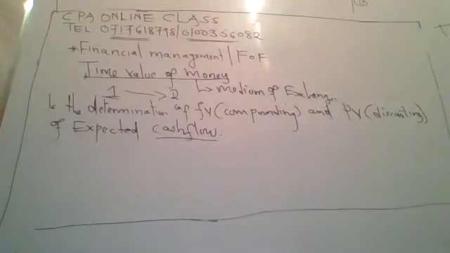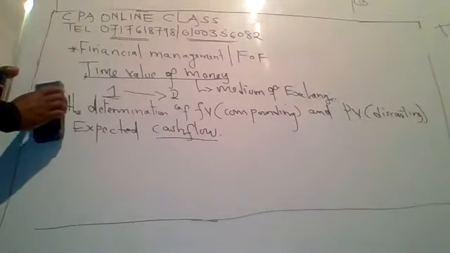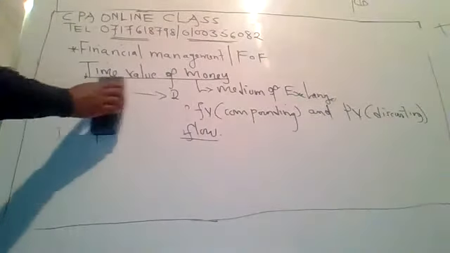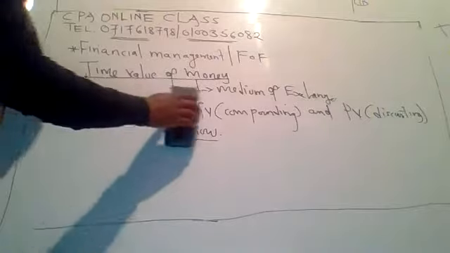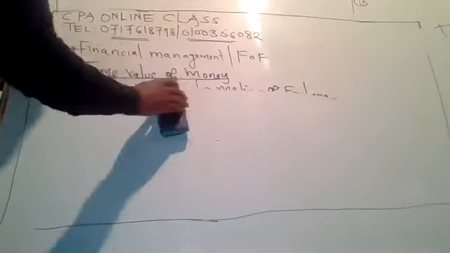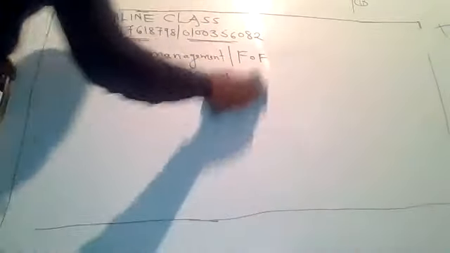I hope you have taken note of that. Let me wrap this one again. That is the definition. We say it is the determination of future value and present value of expected cash flows. That is the definition of time value of money.